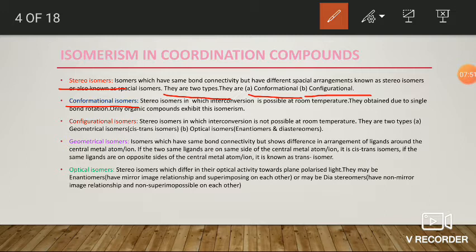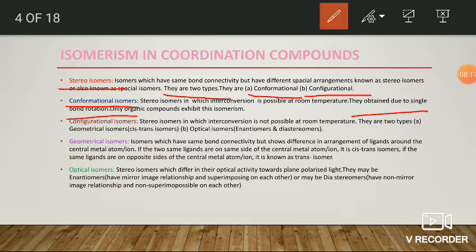Generally, conformational isomers are obtained due to single bond rotation in organic chemistry. So conformational isomerism is generally confined to organic chemistry only. It is not observed in inorganic chemistry.